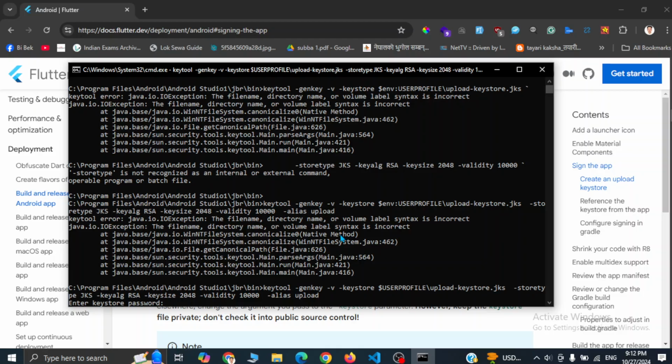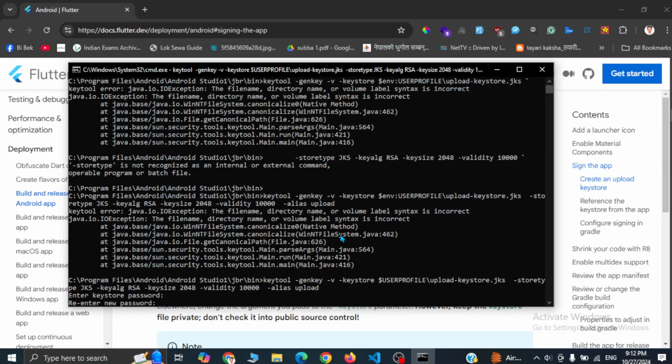Now you have to enter a keystore password, and you can use any password. Make sure that you remember that password, or you can note it somewhere. You need this password in the future. So for now I'm going to use Android, and you have to re-enter the password,